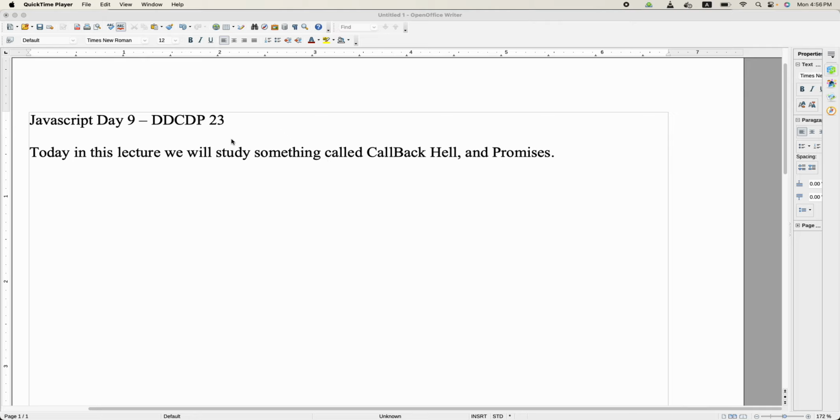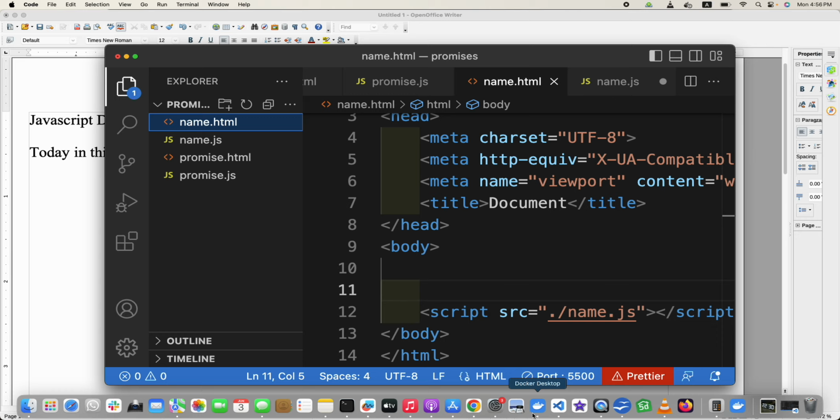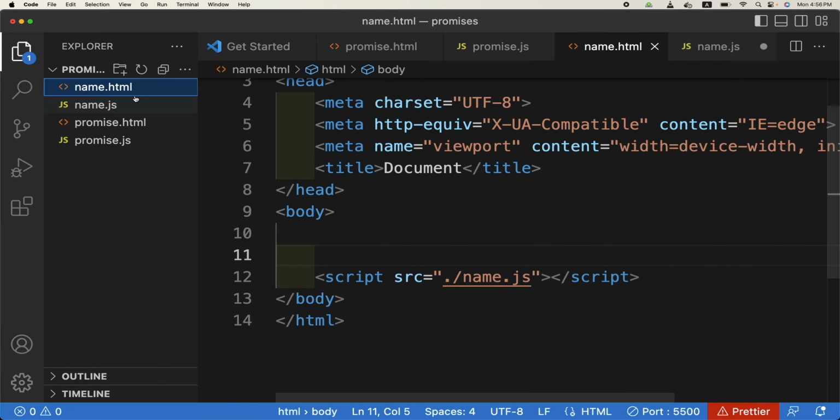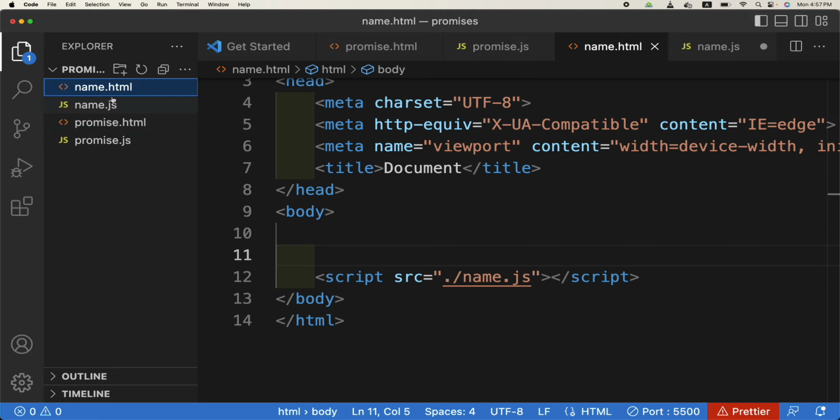Normally we have two types of paradigms in programming: synchronous programming and asynchronous programming. They are mostly applicable during asynchronous code in JavaScript. So for example, let us first demo what is synchronous and asynchronous programming. I have two files. One is name.js and a barebone HTML, name.html.